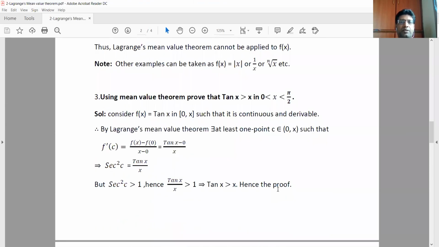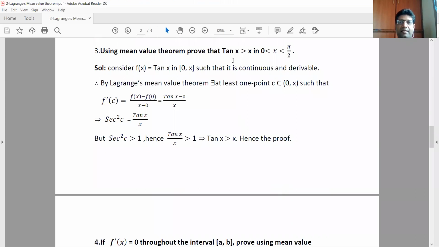Next, using the mean value theorem, prove that tan x greater than x for x greater than 0 and less than pi by 2. Let us take the function as f of x equals to tan x in closed interval 0 comma x such that it is continuous as well as derivable. So whenever it is continuous and derivable, according to the mean value theorem, there exists at least one point c belongs to open interval 0 comma x such that f dash of c equals to f of x minus f of 0 by x minus 0. What is f of x? Tan x minus f of 0, tan 0 is 0, by x minus 0.